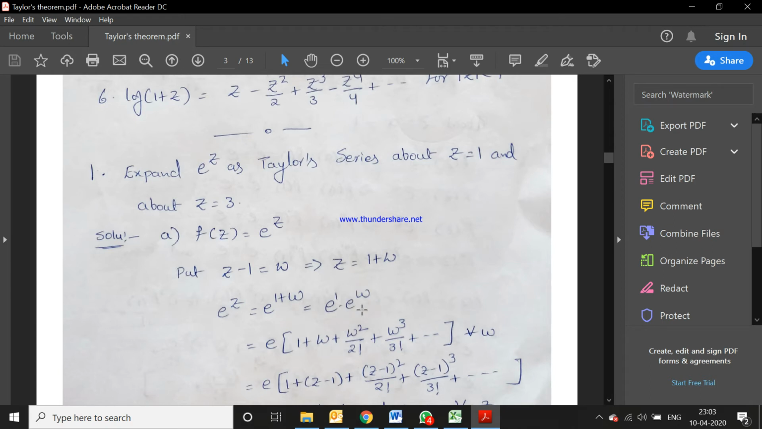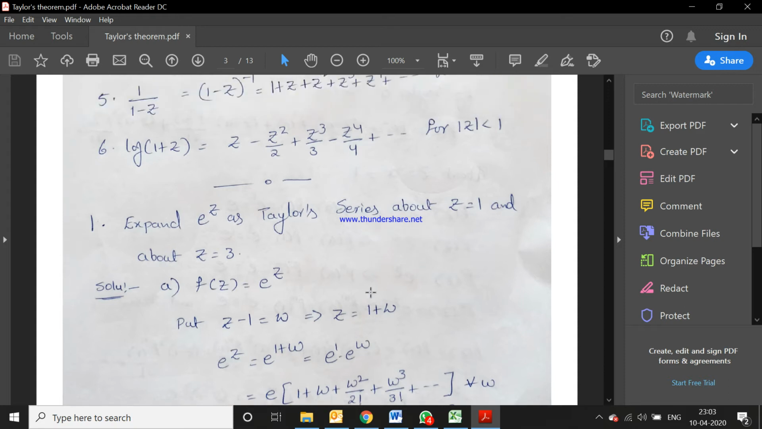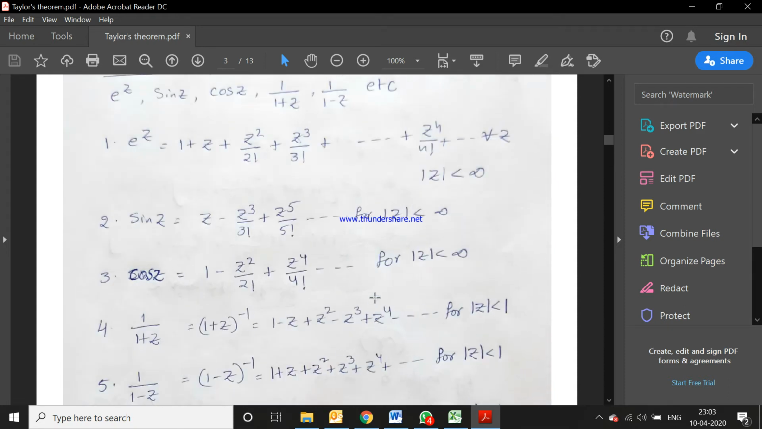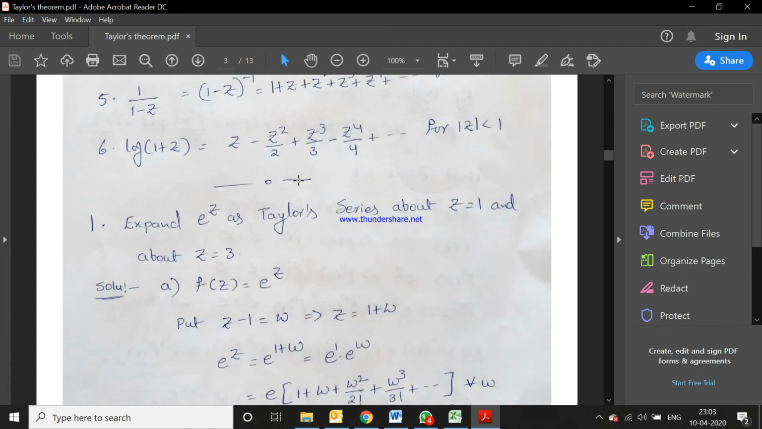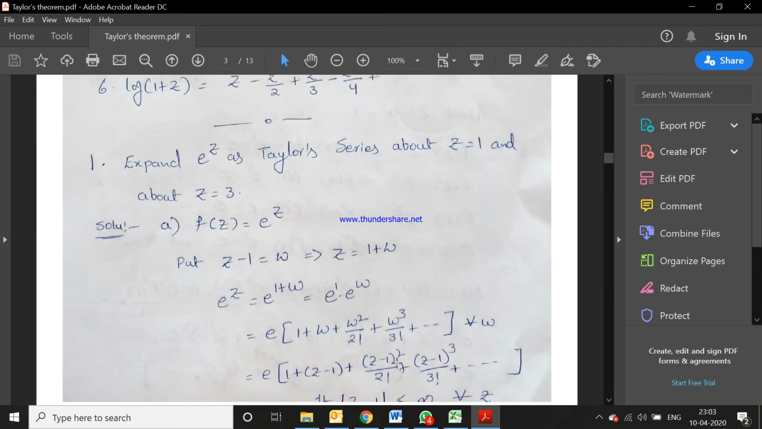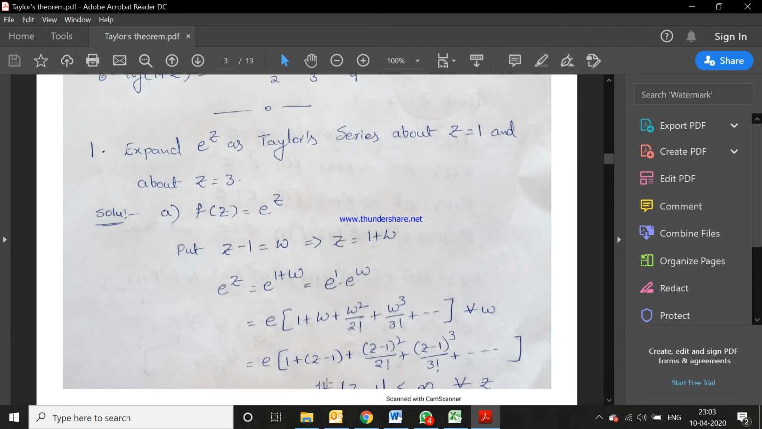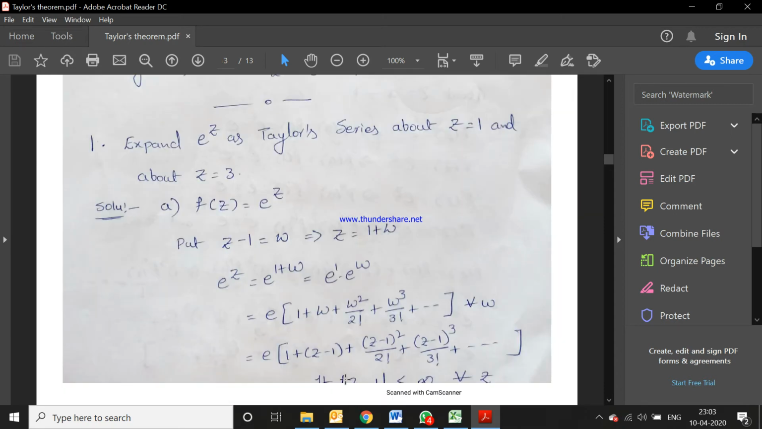We have an expansion for e power z. In the place of z we have w. So by using this expansion we can expand e power w. E power w expansion is 1 plus w plus w square by 2 factorial plus w cube by 3 factorial plus so on. Same as it is I am writing here. So then substitute the w value, w is equal to z minus 1. We get the series in powers of z minus 1. So 1 plus z minus 1 plus z minus 1 whole square by 2 factorial plus z minus 1 whole cube by 3 factorial plus so on.